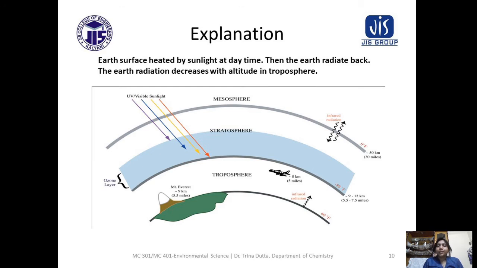This is the IR radiation. When it radiates back, its intensity will decrease with the altitude. First, the Earth's surface is very hot. Then, this heat energy dissipates. With the altitude, that is with the height, its intensity will be reduced. So that is why with the altitude or height, temperature decreases in troposphere.